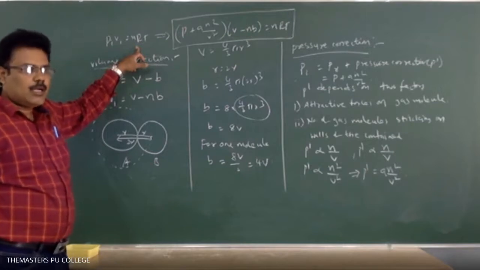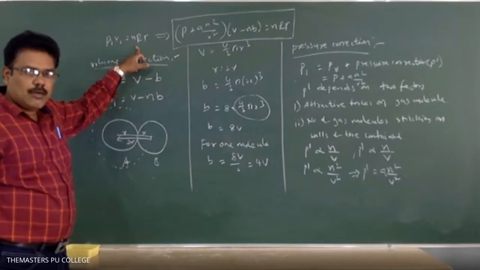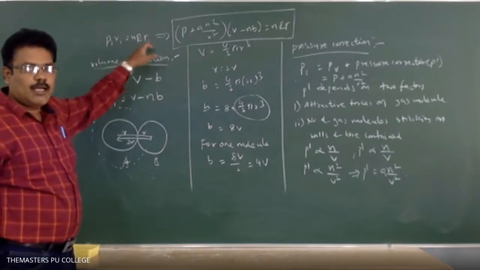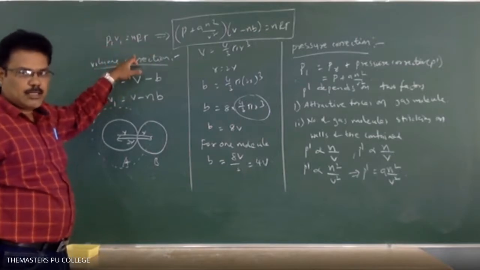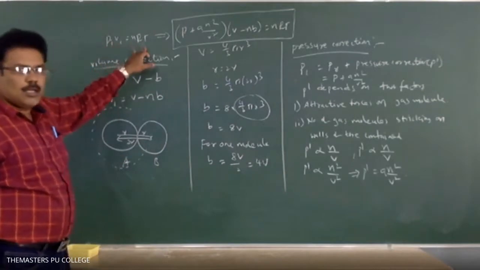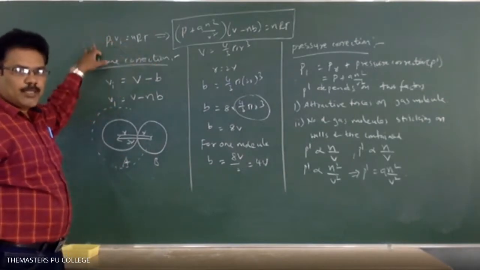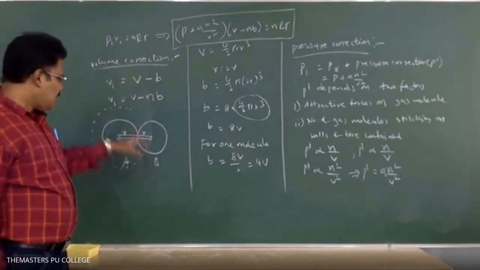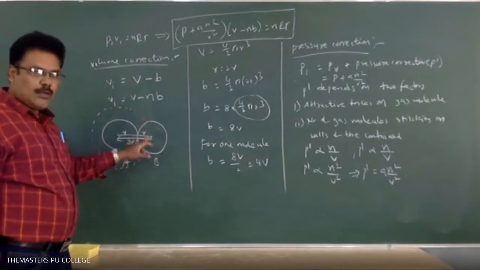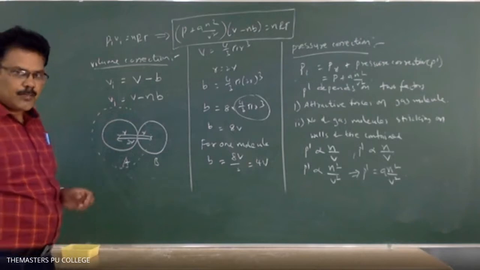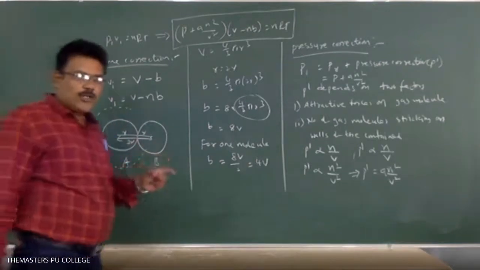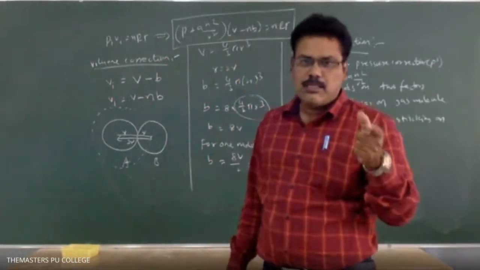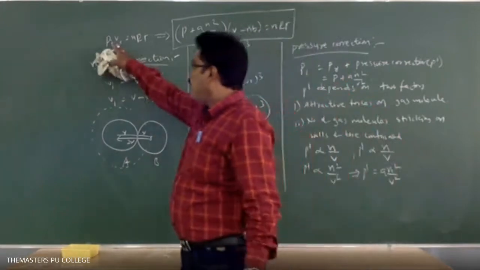But what we concluded in the behavior of real gases is that the volume of gas is not negligible for real gases. So that means we have to modify the ideal gas equation for real gases. So now we are modifying the ideal gas equation in terms of volume correction and pressure correction. First we are correcting the volume. At high pressure, as I said, the molecules are interacting with each other due to the attractive forces. That means the gas molecules occupy some volume, and the free volume available for the gases is very less. So here, what is the Vi?